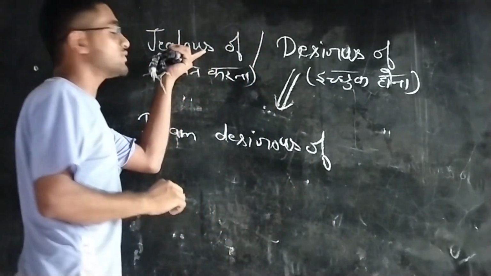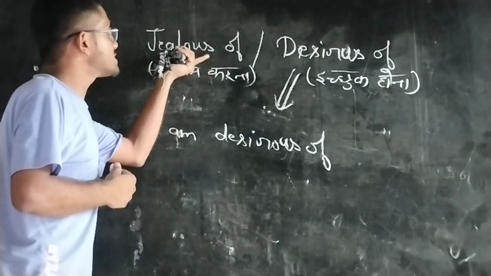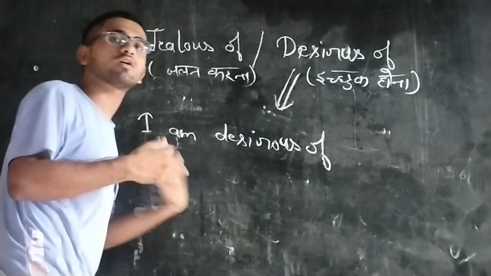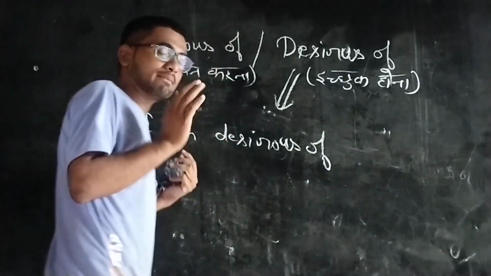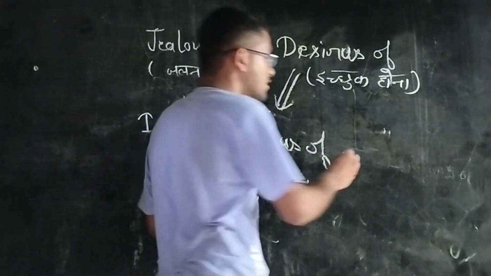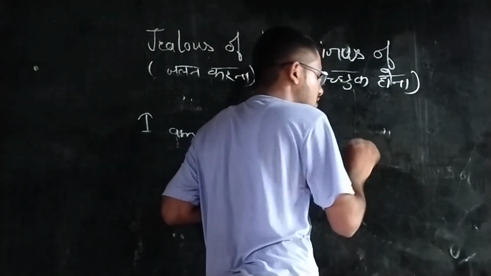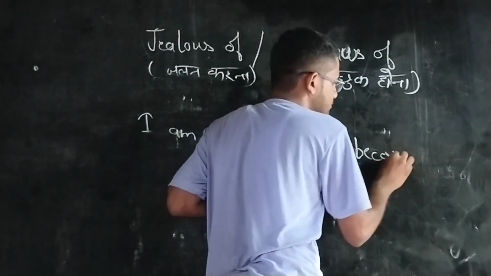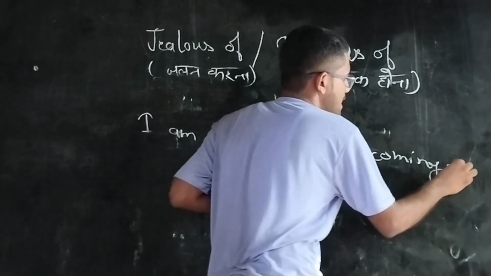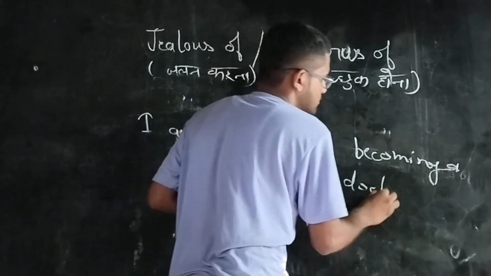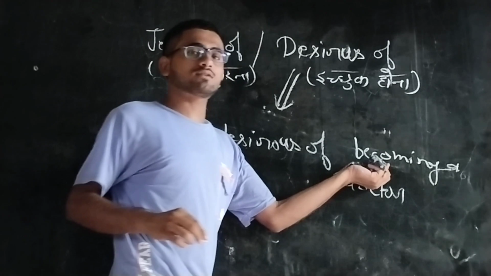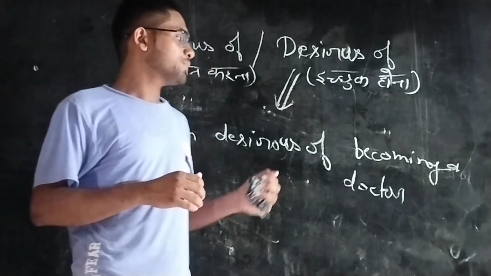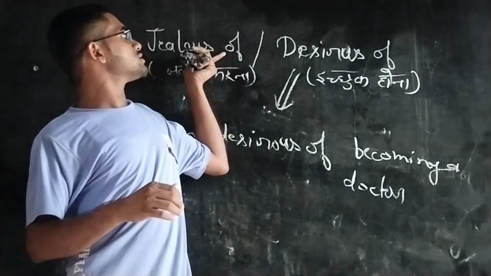If you use desirous of, then the verb also comes in ing form. You remember this. You can see the verb is coming in ing form. OK, I hope you understand these two meanings.